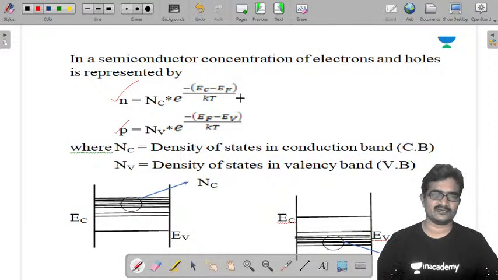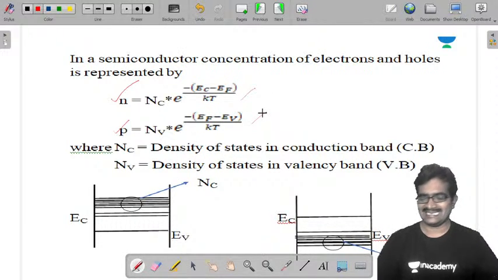These are the equations for electron concentration and hole concentration in any semiconductor.